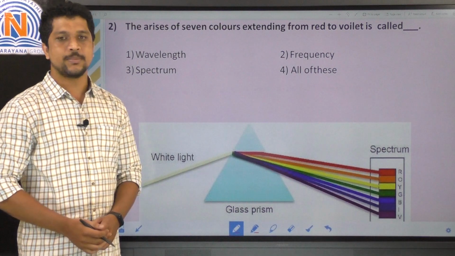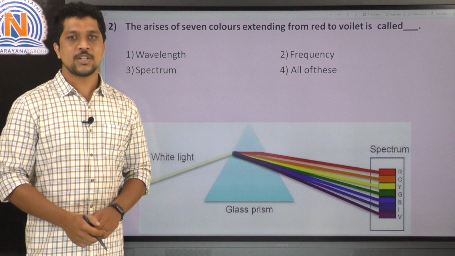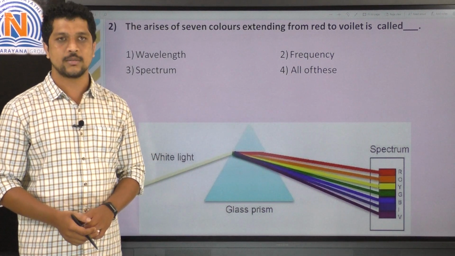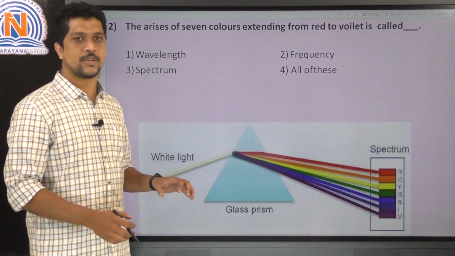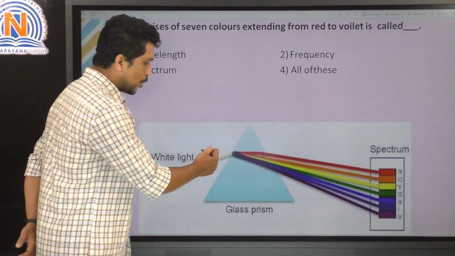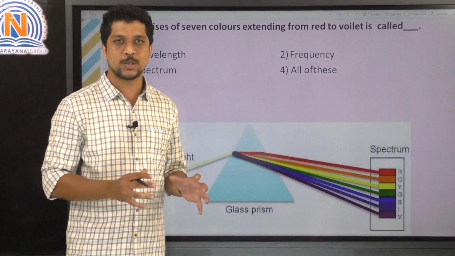Here the second question: the array of 7 colors extending from red to violet is called, right? Just now we have discussed that when a white light is passing through a prism, it will split into 7 colors. That phenomenon is called dispersion.